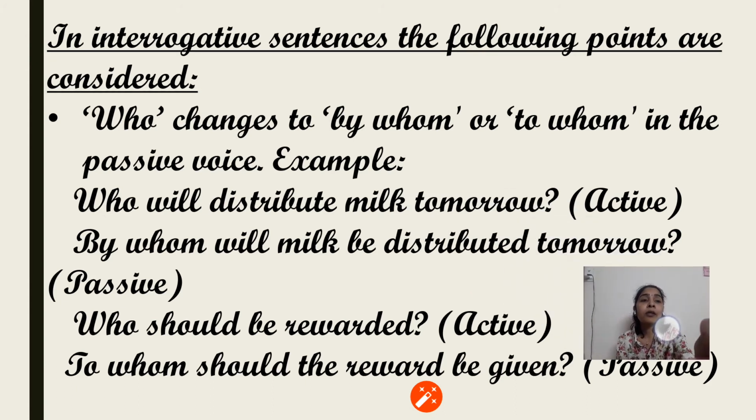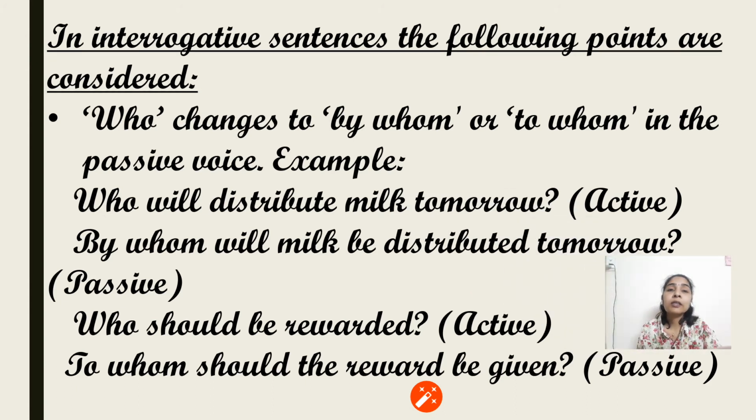Now for interrogative sentences, what are the changes we are supposed to make when we change the sentence from active to passive? The question word can be who, what, whom, anything. So according to the question word, there are rules for changing interrogative sentences from active to passive.